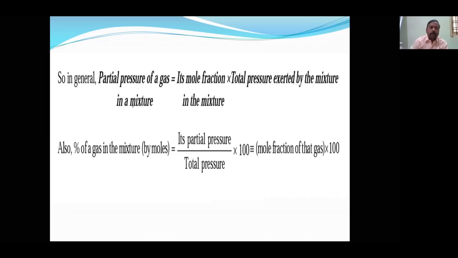So in general, partial pressure of the gas is equal to its mole fraction into total pressure, or percentage of gas by moles is its partial pressure by total pressure. You will get the mole fraction. Okay. Now, application of Dalton's law.